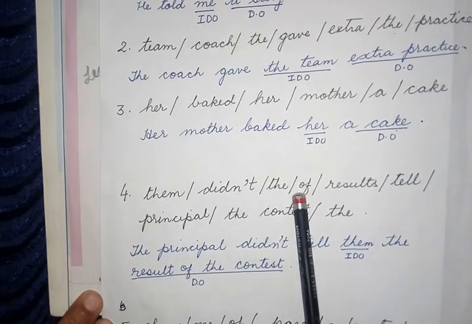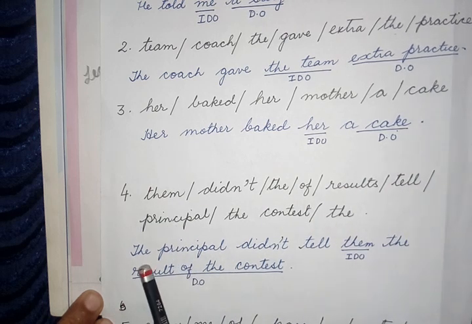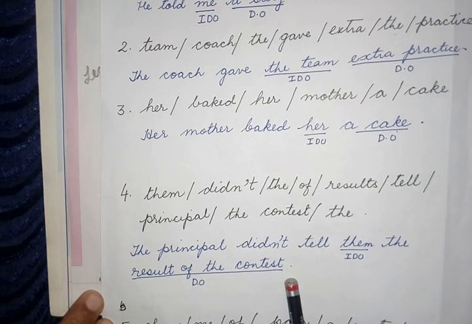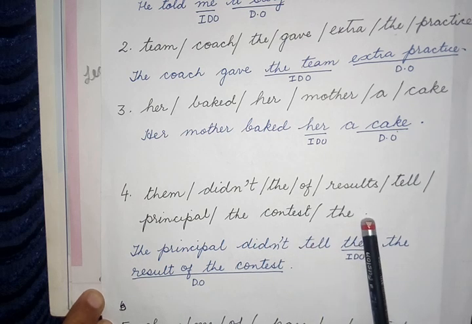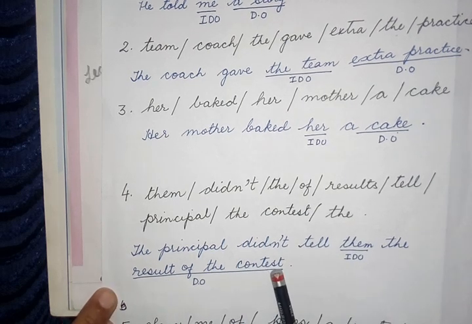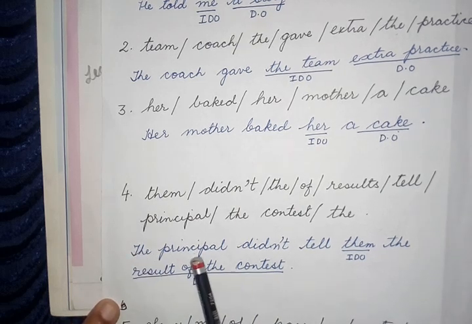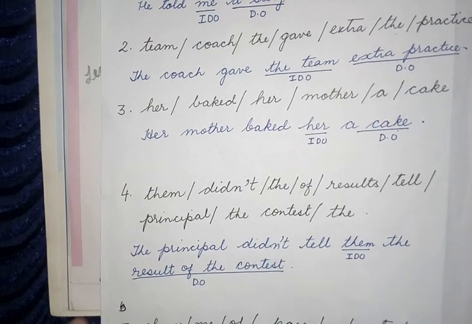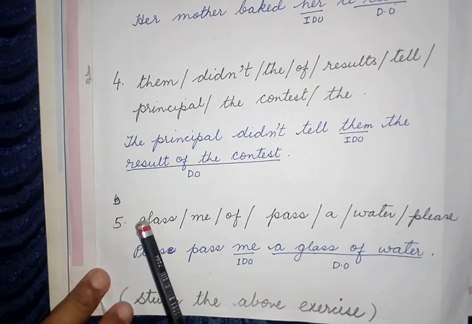Them didn't the of results tell principal the contest the? The principal didn't tell them the result of the contest. The principal didn't tell what? The result of the contest. So the result of the contest will be direct object. The principal didn't tell whom, them. So them is indirect object. Let's move to the fifth one.